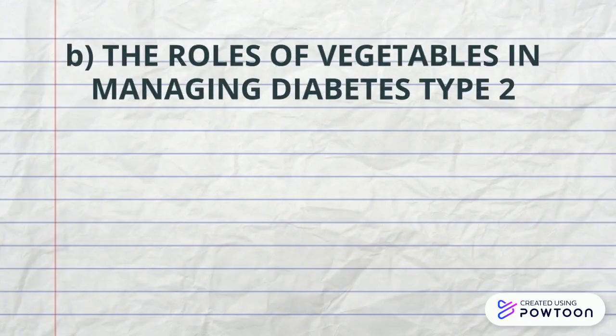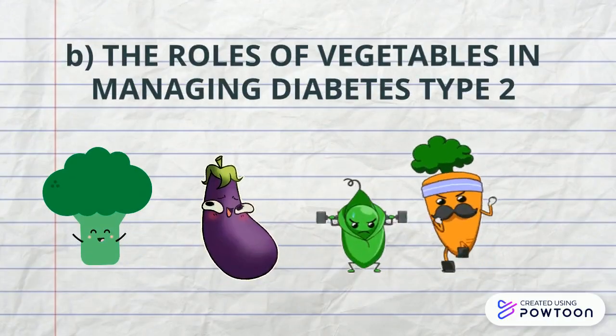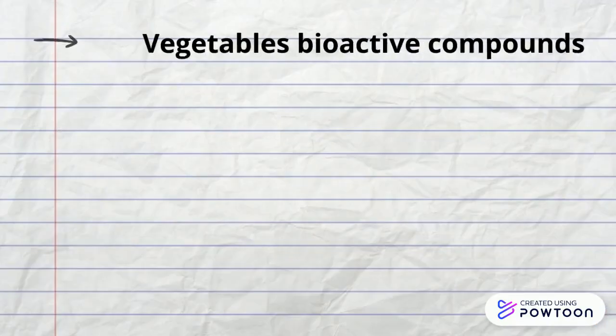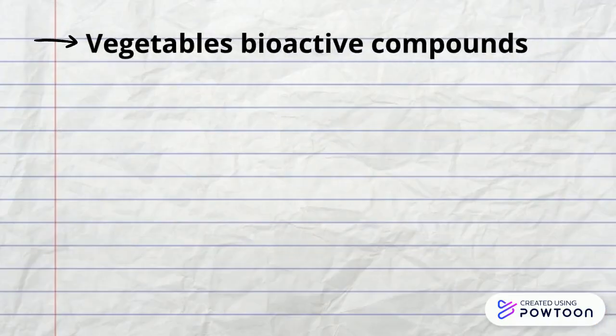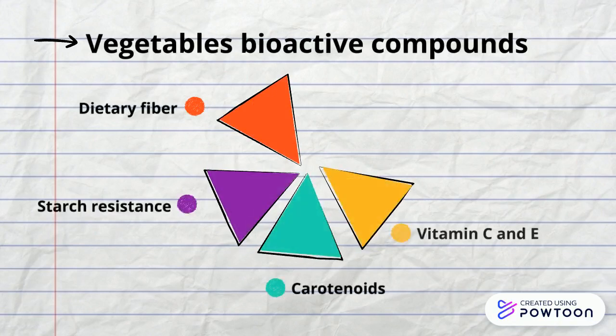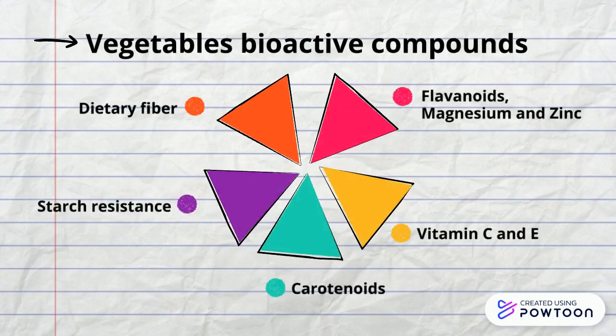Next we are going to look at the role of vegetables in managing type 2 diabetes. Vegetables contain bioactive compounds typically associated with type 2 diabetes reduction or reversal, including dietary fiber, resistant starch, carotenoids, vitamin C and E, flavonoids, magnesium and zinc.